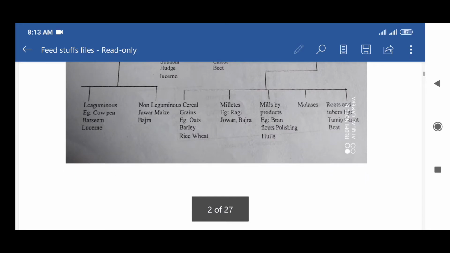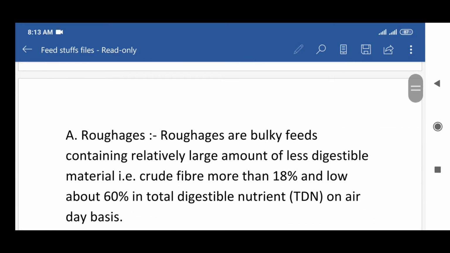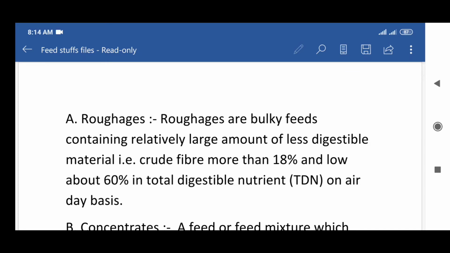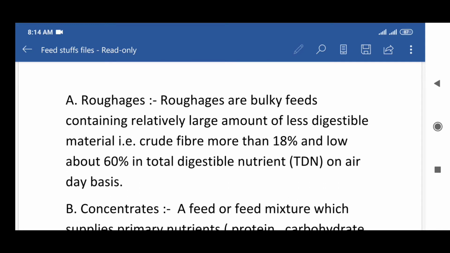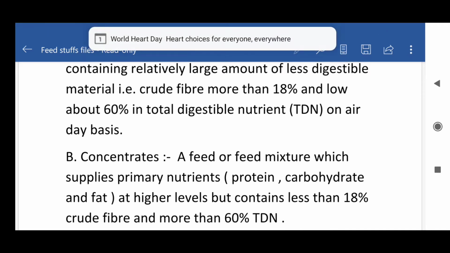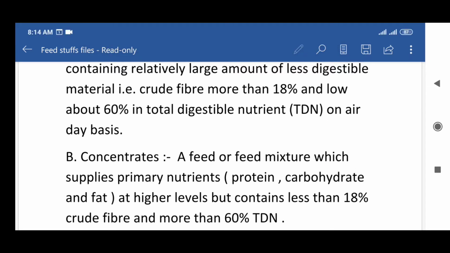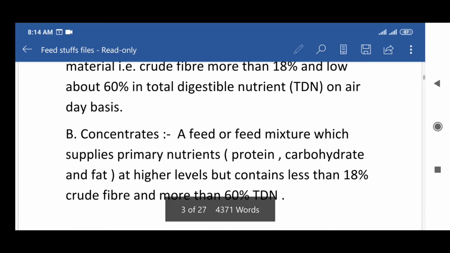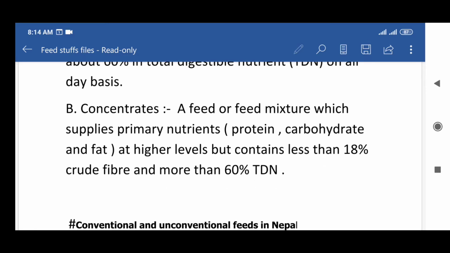This is important from the exam point of view. At first, it contains two important points: first roughage, and second concentrate. Roughages are bulky feeds containing a relatively large amount of less digestible material, meaning crude fiber more than 18% and low total digestible nutrient (TDN), about 16%, on air-dry basis. Concentrates are a feed or feed mixture which supplies primary nutrients, protein, carbohydrate, and fat, at a higher level, but contain less than 18% crude fiber and more than 16% TDN.